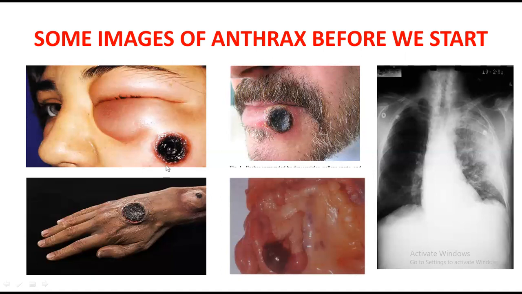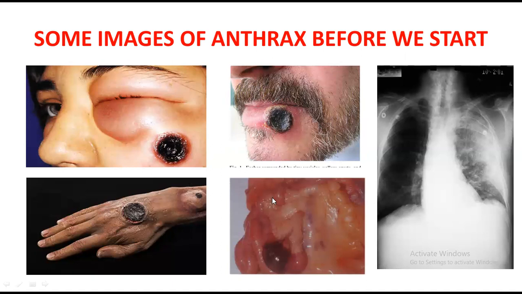cutaneous anthrax. So these 3 pictures show cutaneous anthrax, so you simply should know that one type of anthrax is cutaneous anthrax, which infects our skin.